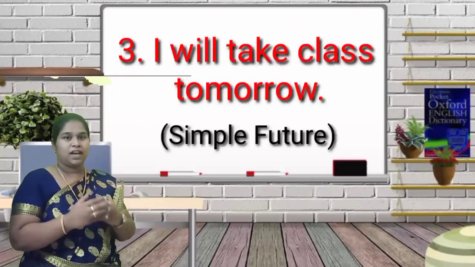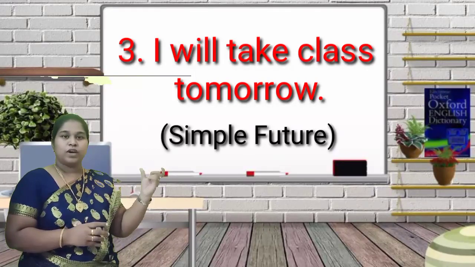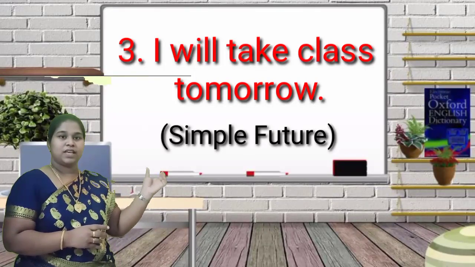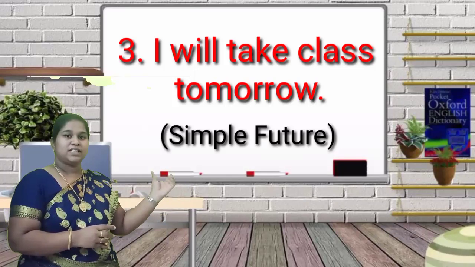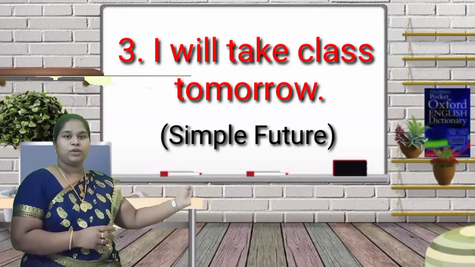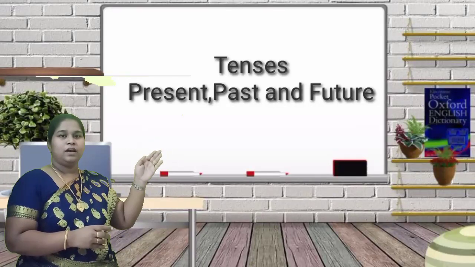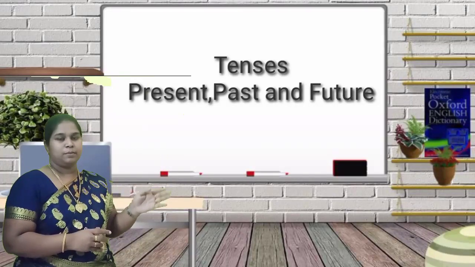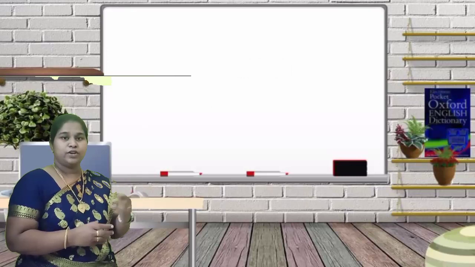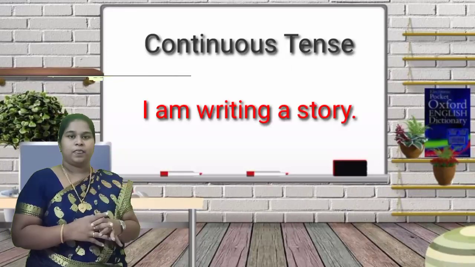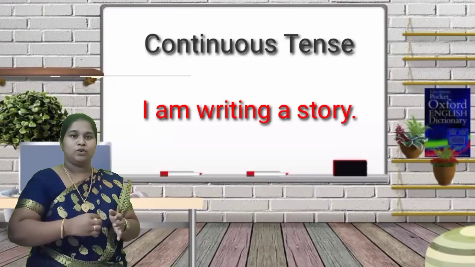I will take class tomorrow. Here will is a modal verb. This helps you represent that the action is going to take place in the future. So here we learn simple present, simple past and simple future, as well as continuous tense. If it is the ing form, for example, I am writing a story, it means I am continuously doing some action.